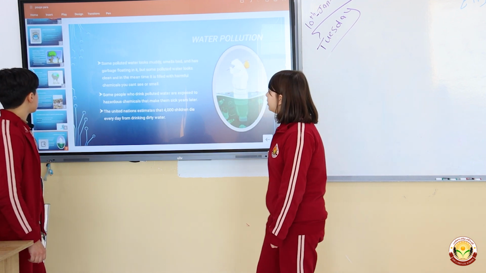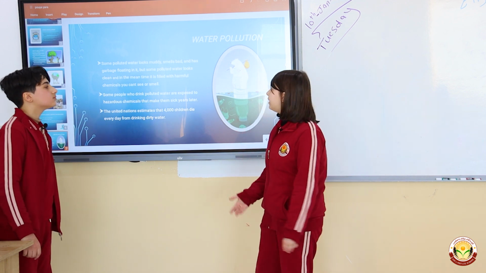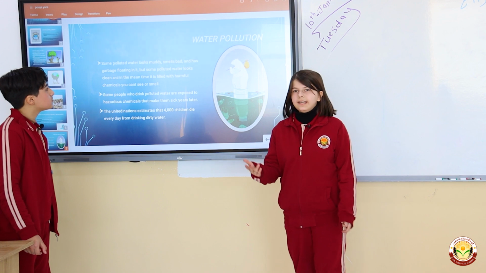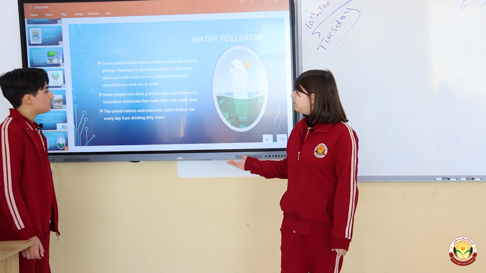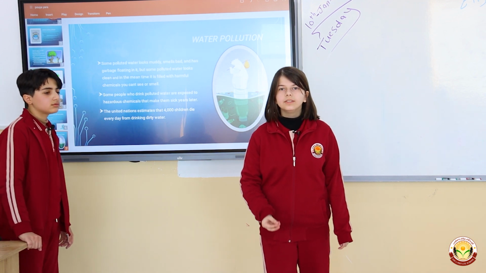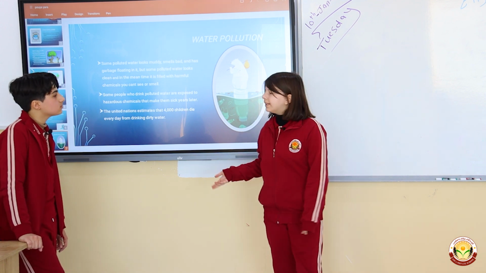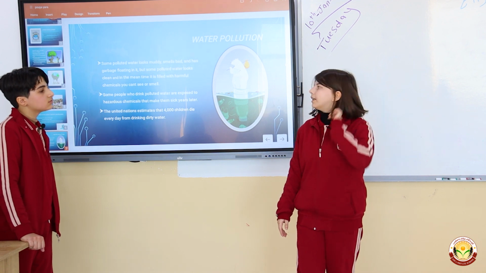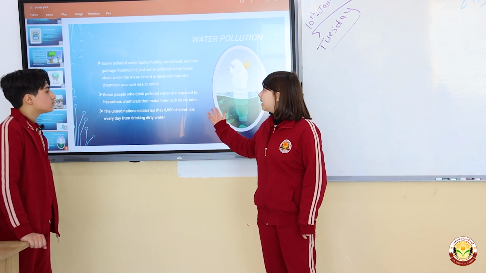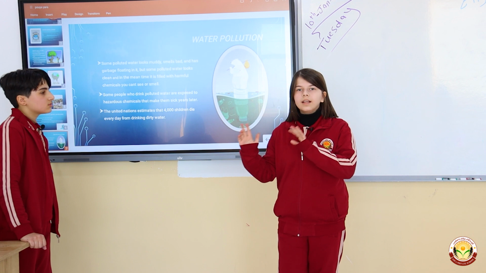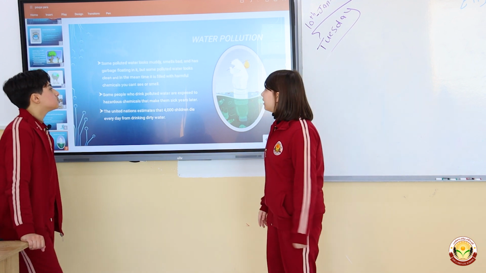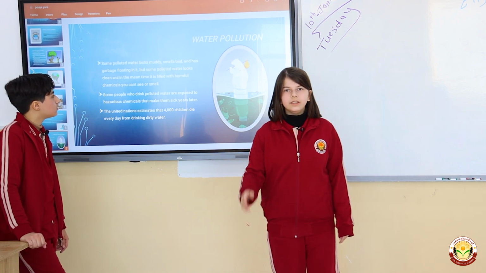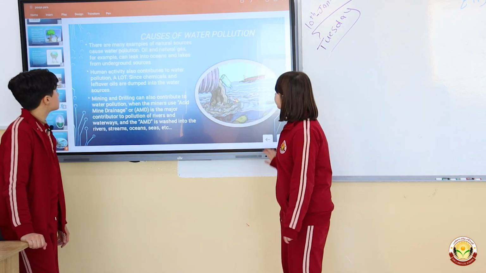Water pollution. Some polluted water looks muddy, smells bad, and has garbage floating in it. But some polluted water looks clean, but it is filled with harmful chemicals that you can't see or smell. Some people who drink polluted water are exposed to hazardous chemicals that make them sick years later. The United Nations estimates 4,000 children die every day from drinking dirty water.